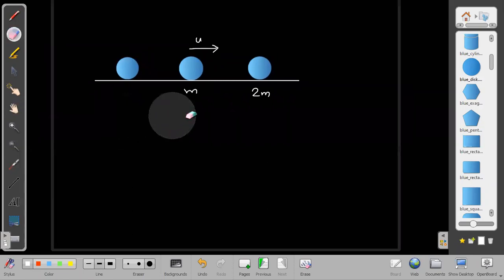If I give this mass not as 2m but some larger value, some capital M, then this problem will be tougher. Then it will not be that easy. But okay, let us start with 2m first. After that, I will tell you how to do it for 3m or other cases.